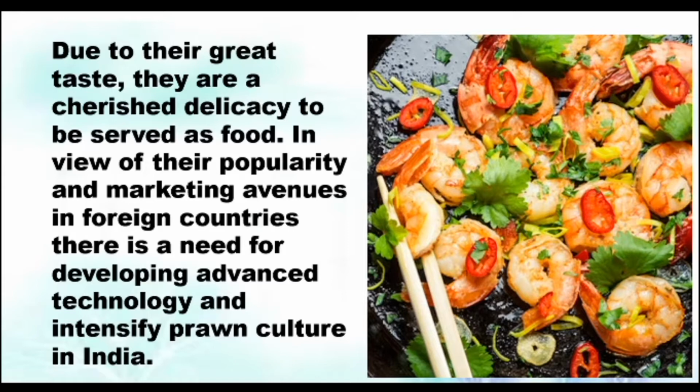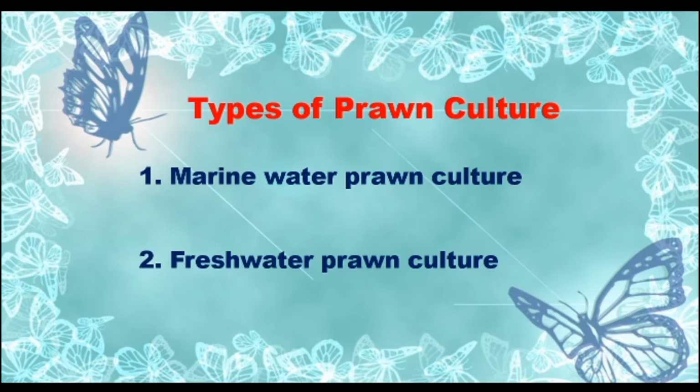If we cultivate it, automatically we will earn more money. Nowadays we have good, advanced technology, so using advanced technologies we can cultivate the prawn. How to cultivate it, we are going to study in the next slide.